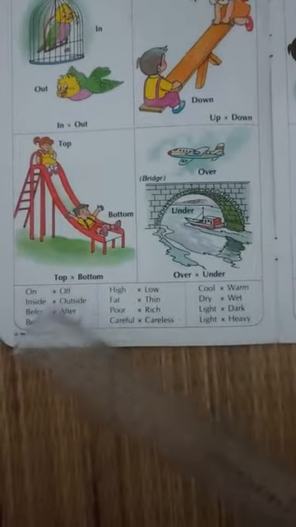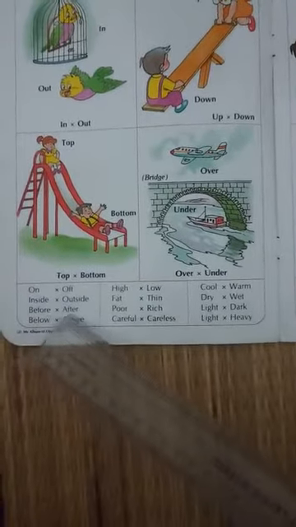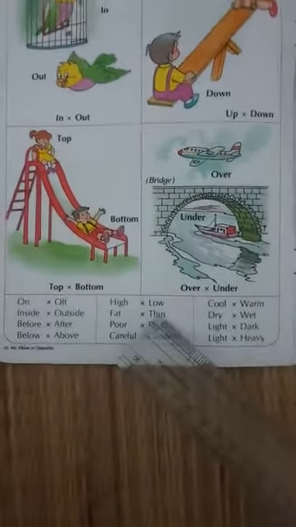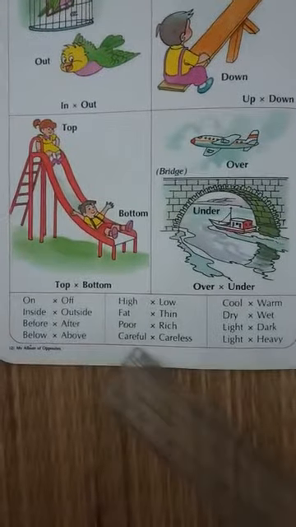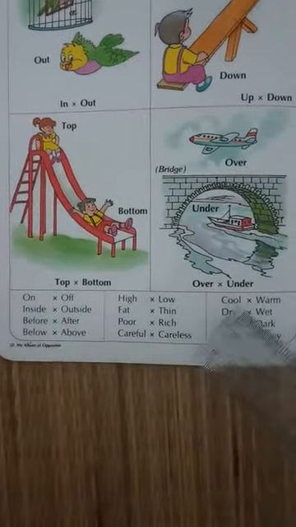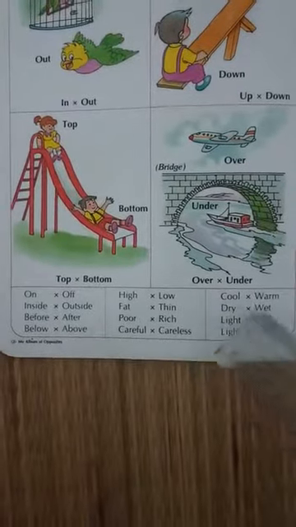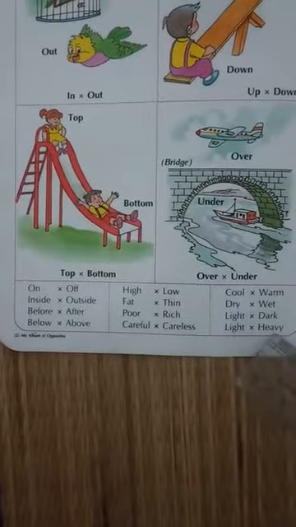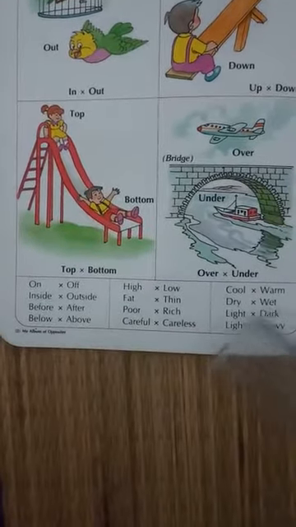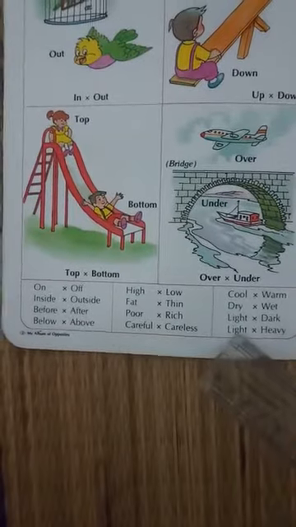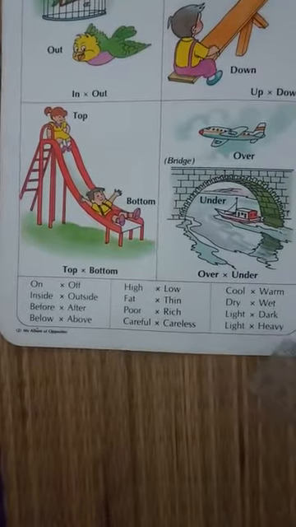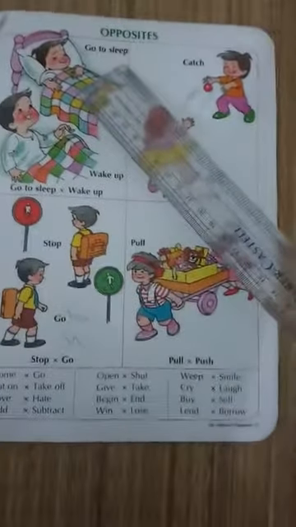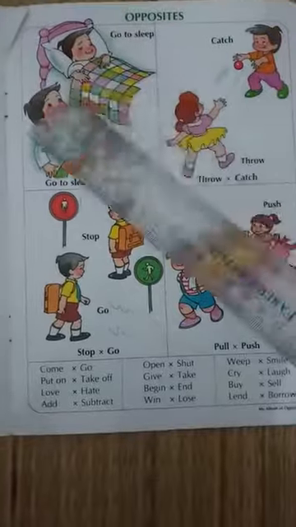Okay, now more examples. On, off. Inside, outside. Before, after. Below, above. High, low. Fat, thin. Poor, rich. Careful, careless. Cool, warm. Dry, wet. Light, dark. Light, heavy. Now see, you can say light and dark means in terms of light, and this means in terms of weight. Light bag, heavy bag. Now here, there are many examples, children. You have to know how to draw these antonyms in terms of pictures.